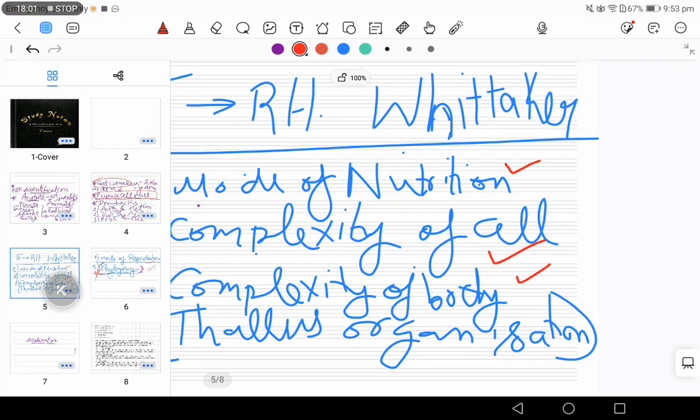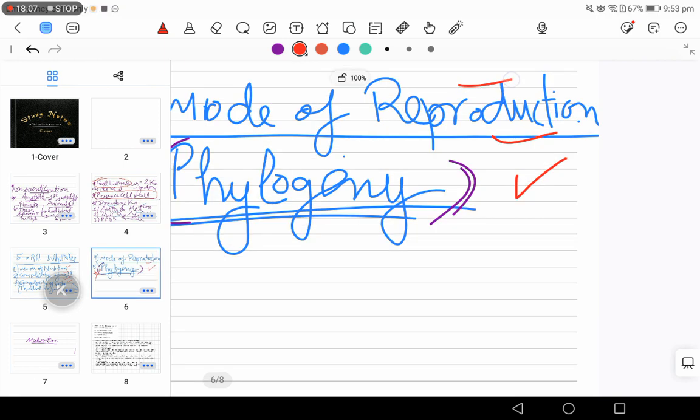Then you might see the complexity of cell, then complexity of body, and then reproduction mode, and then phylogeny. This is the order of priority. Okay, so if I ask you most important criteria of Whittaker's classification is, you will give the answer mode of nutrition.